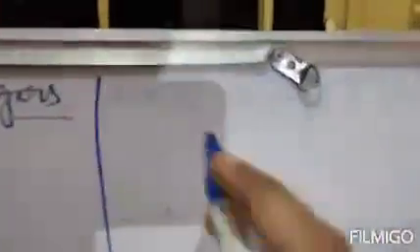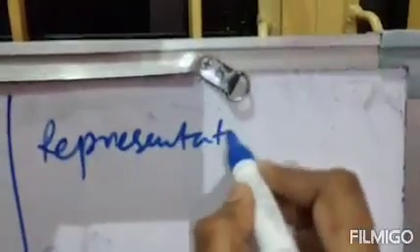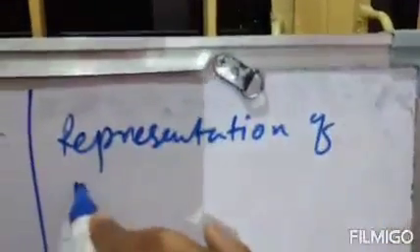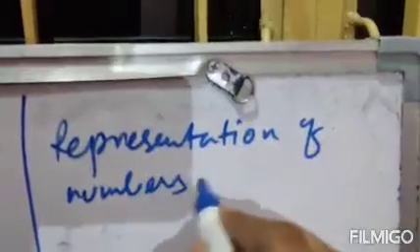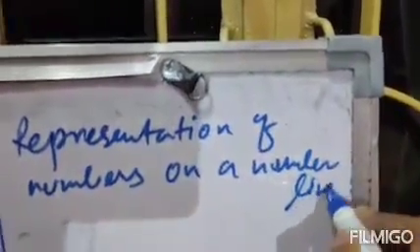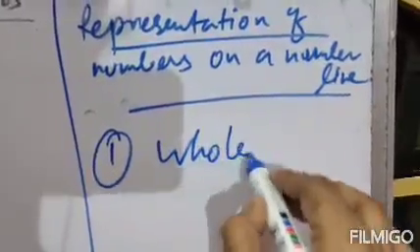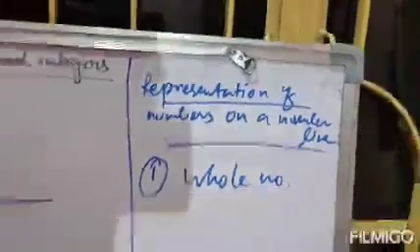Next, how will we represent these numbers, that means whole numbers, natural numbers, positive integers, negative integers on a number line? We will now study the representation of numbers on a number line. How can we represent numbers on a number line? So the first case is the whole number. How can we represent whole numbers on a number line?